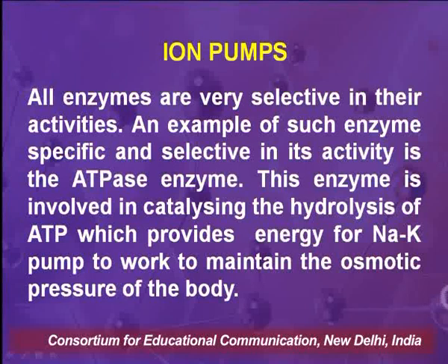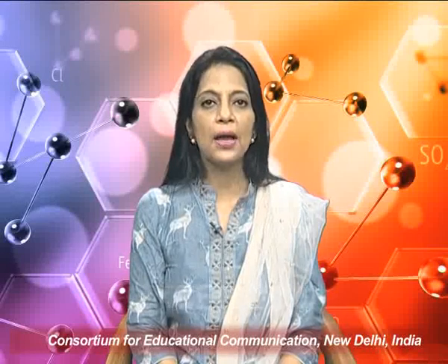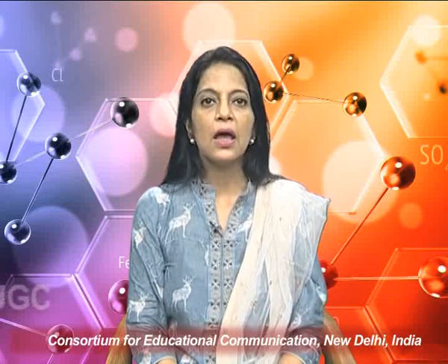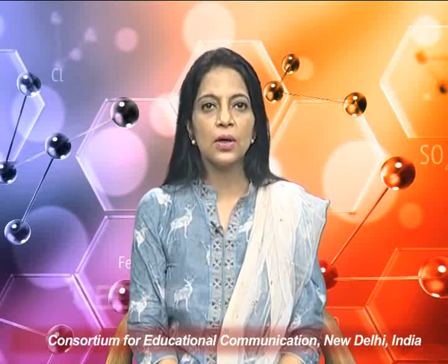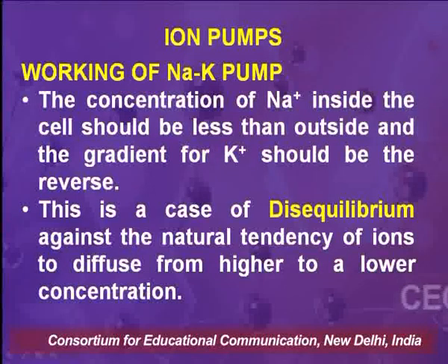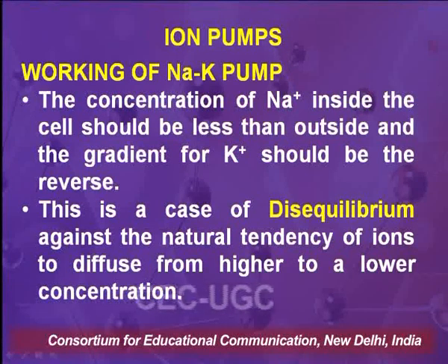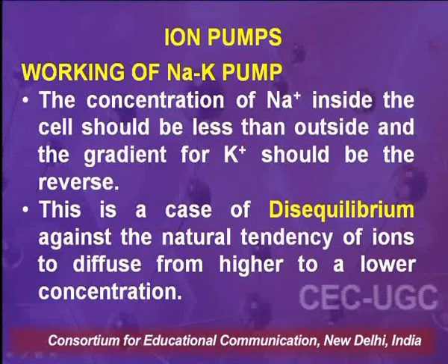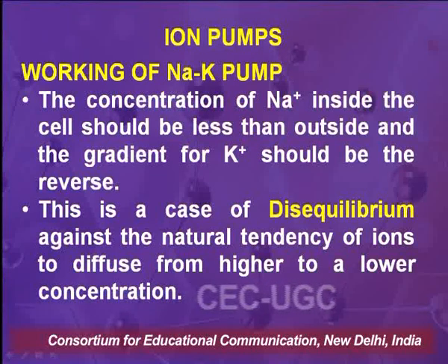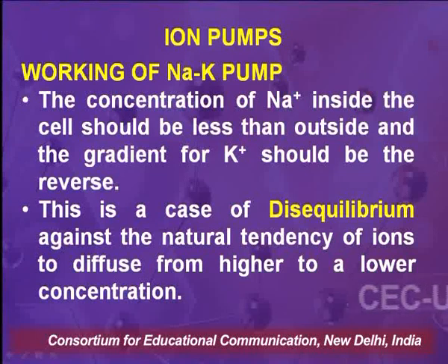Now, how do we understand the working of the sodium-potassium pump? The ions sodium and potassium are very essential for the working of the body, and the basic requirement is: number one, the concentration of sodium ions inside the cell should be less than outside, and the gradient for potassium ions should be the reverse. That is, the concentration of sodium ions inside the cell should be less than that of potassium ions. And this is a case of disequilibrium.